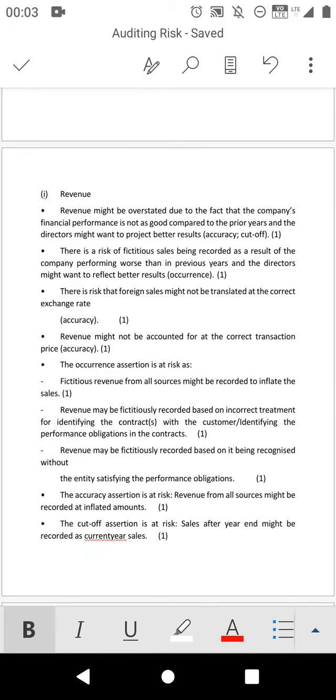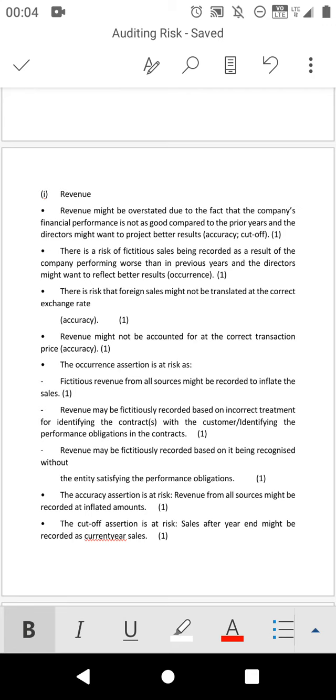Okay, revenue, they start with revenue as a heading. Revenue might be overstated because the company's financial performance is not good compared to the previous year, and the directors might want to project better results, which means that the assertions in this case won't be accurate and won't be recorded according to the cutoff. Remember, cutoff, we're talking about the transactions of that year. You have to record only for that year. For next year, you have to cut. Okay? So, in this case, there is a risk that they won't comply with IFRS 15.